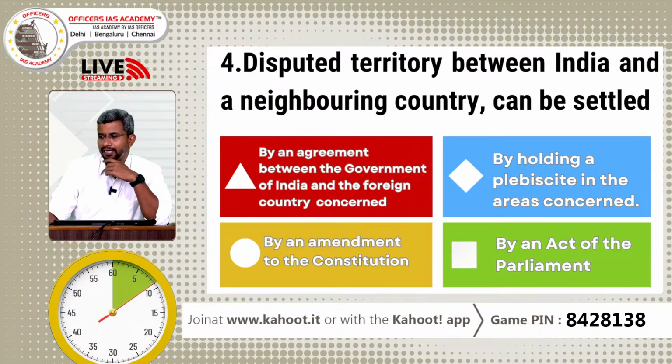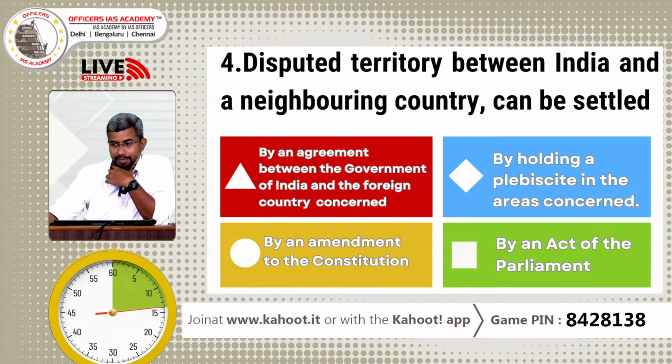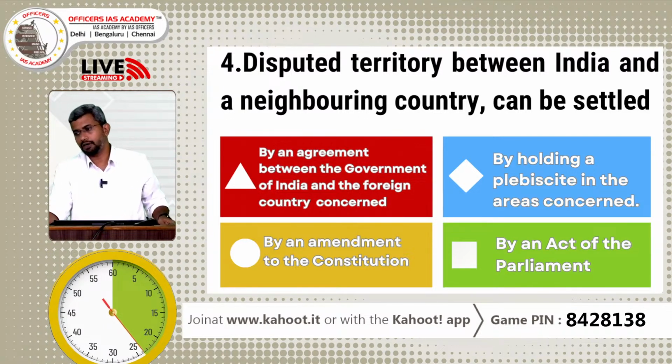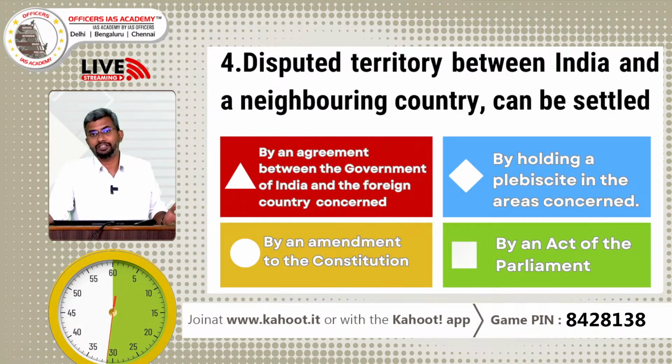Disputed territory between India and a neighboring country can be settled A, by an agreement between the government of India and the foreign country, B, by holding a plebiscite in the area concerned, C, by an amendment to the constitution, or D, by an act of parliament. Again, there was a lot of political noise about Kachativu, which is a very small islet, where an agreement was reached between India and Sri Lanka in 1974, which became a political issue during the elections.